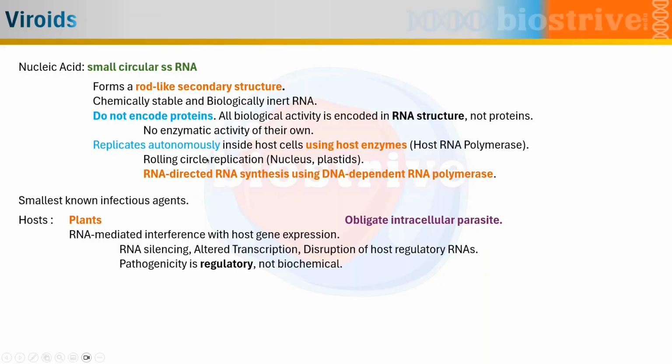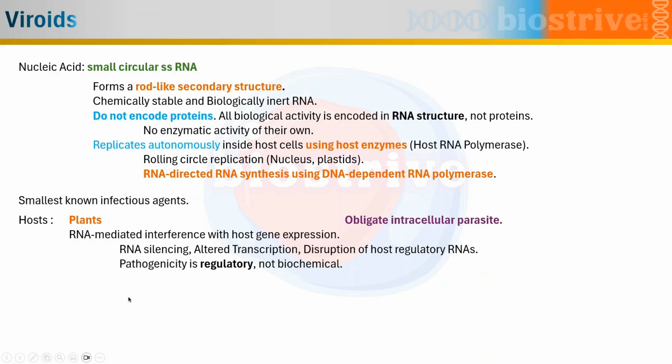The mode of replication is the rolling circle mode of replication, and this replication of viroids takes place inside the nucleus or plastids, and it is specifically RNA directed RNA synthesis using DNA dependent RNA polymerases. They are the smallest known infectious agents, and their host is specifically plants. There is not a single animal, fungal or bacterial host known for the viroids. For now, they are exclusively for plants. We can also say that they are obligate intracellular parasites in plant cells.